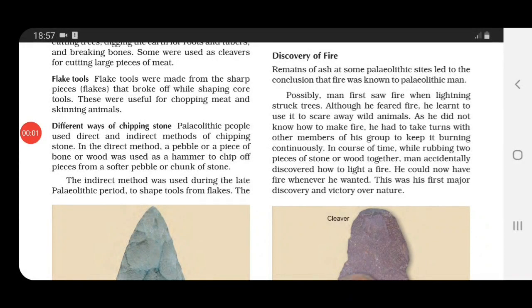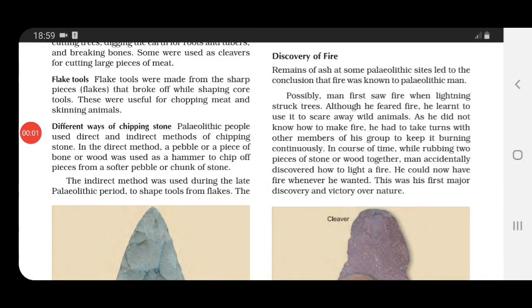See here it is given, while rubbing two pieces of stone or wood together. They were just casually rubbing two pieces of stone or wood together. They had no idea that fire would be discovered, and accidentally they discovered how to light a fire.